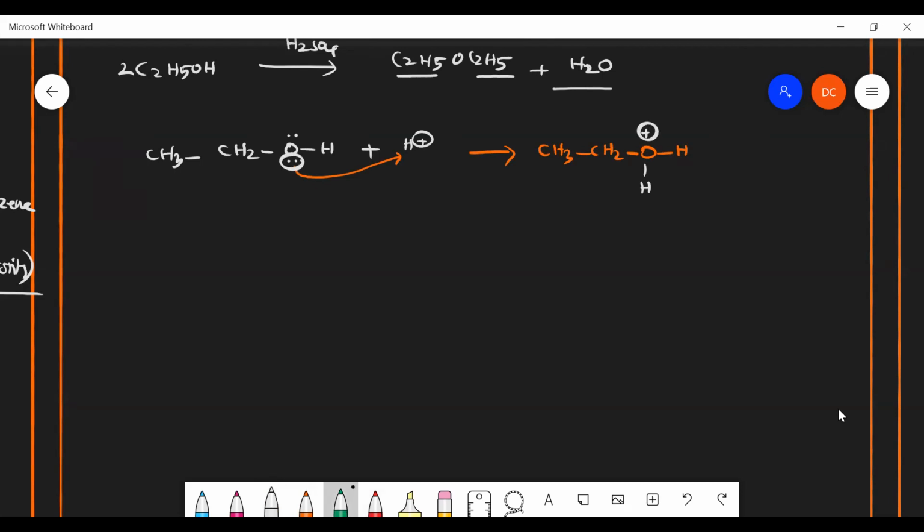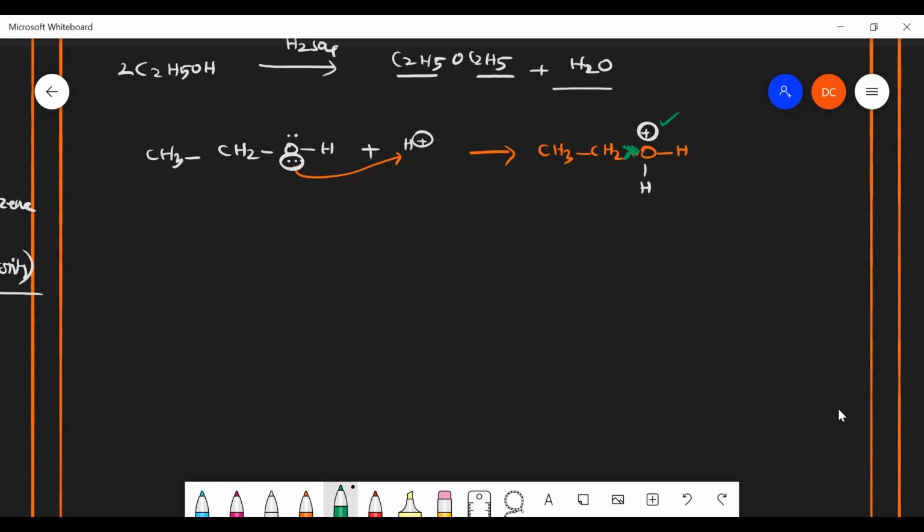As we know, oxygen is always highly electronegative and tries to pull electrons towards itself, but here oxygen has a positive charge, so it tries to pull even more electrons towards itself.